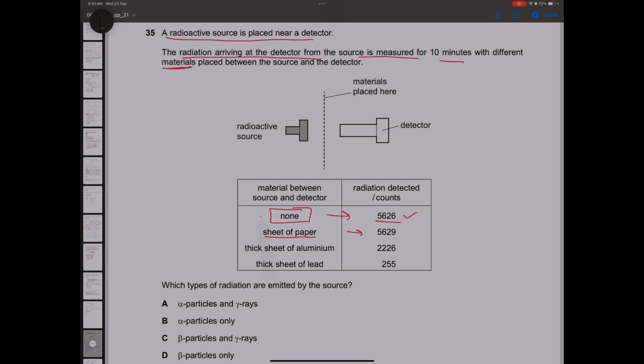With the thick sheet of aluminium, the reading significantly decreased, and when they used a thick sheet of lead, the reading decreased even more. We know that aluminium can reduce the number of beta particles, and lead can reduce the gamma radiation, right? So beta and gamma must be the answer. Option C is the correct one here.